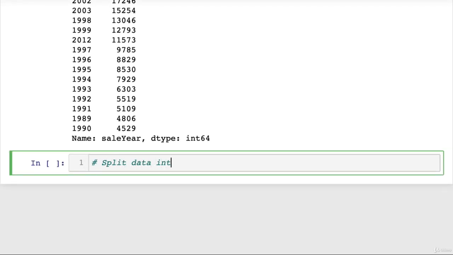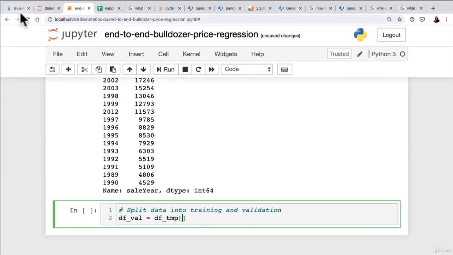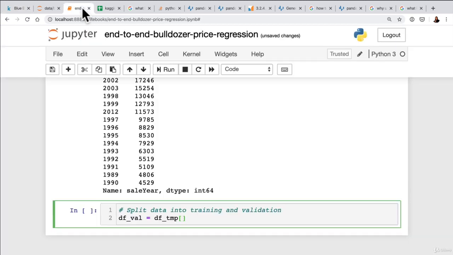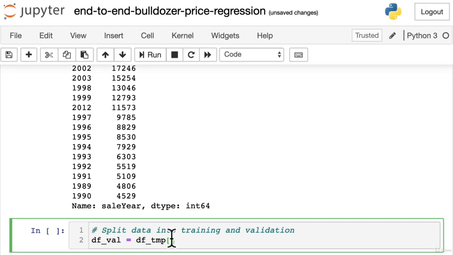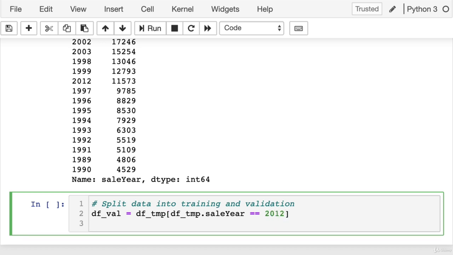So, split data into training and validation. And this is something that you might have to do with your own time series data, right? Because you're not always going to be given it in a Kaggle format. When you're working with a client or on a project, you're not always going to automatically have your data in train, valid, and test. These are things you're going to have to create for yourself, looking at the sale column or the time column, the date column, and figuring out how you can make your own training and validation set. So that is exactly why we imported them as one set to begin with, so we could practice making our own training and validation sets.